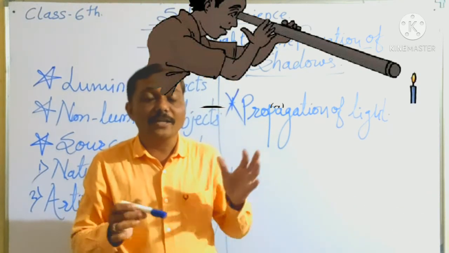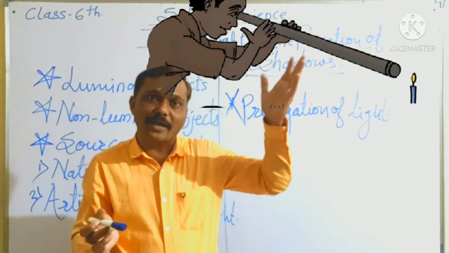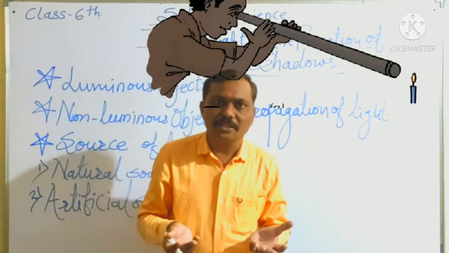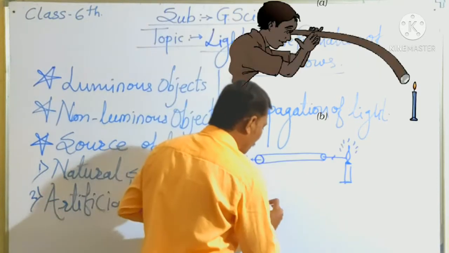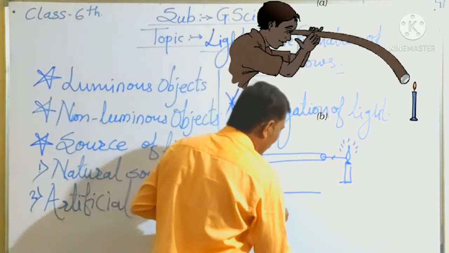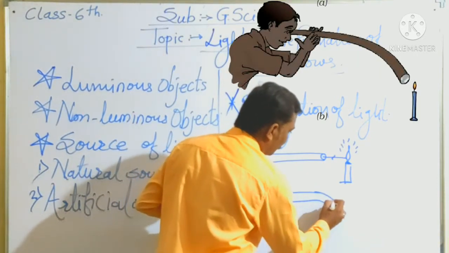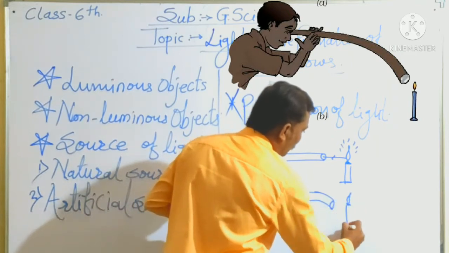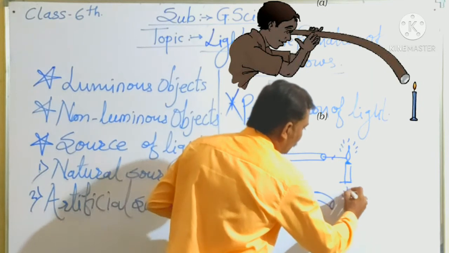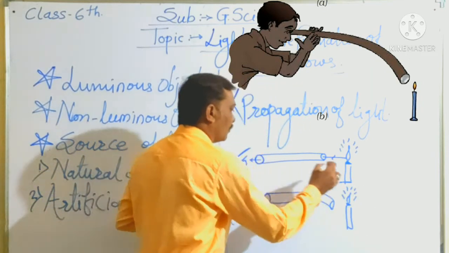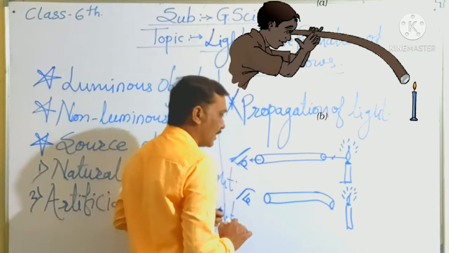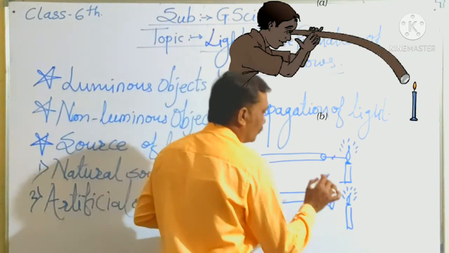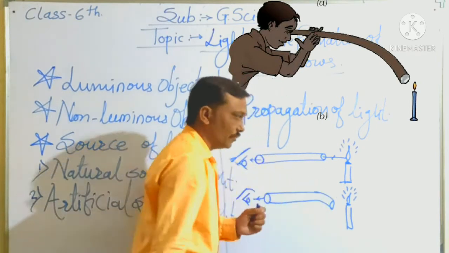Then we can clearly see the light behind the other end of the pipe. Okay, done the same activity once again. When we take this pipe slightly bent and try to see the flame of the candle, it is not visible. It is not visible.